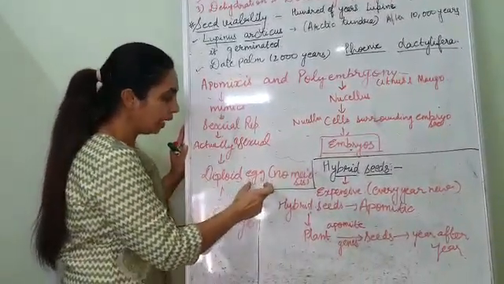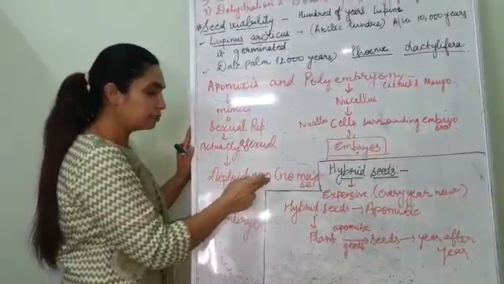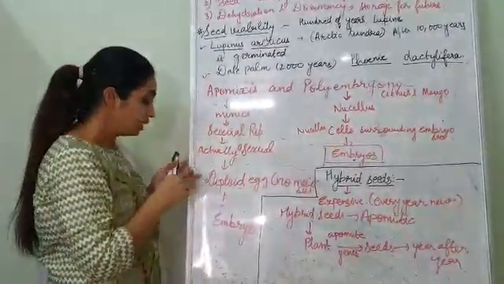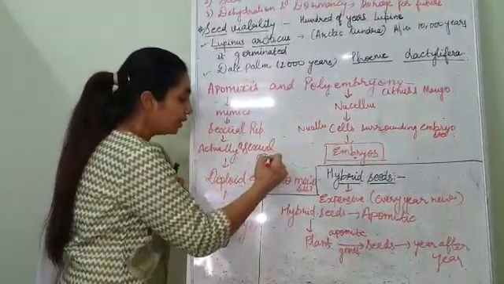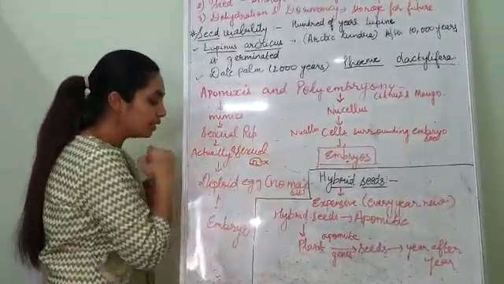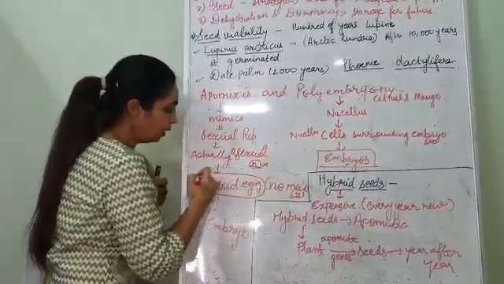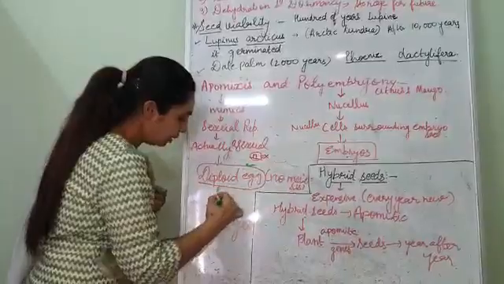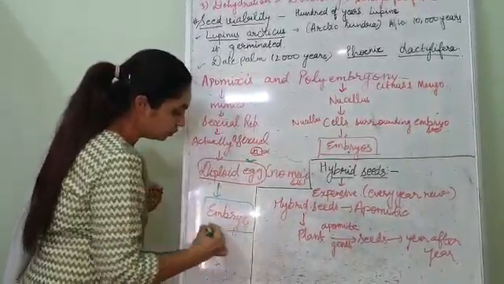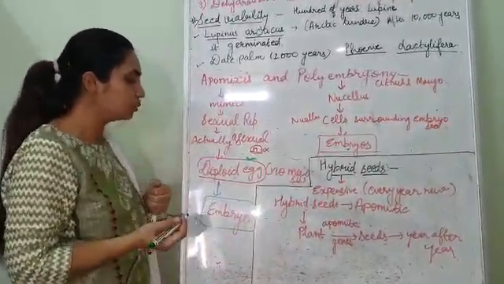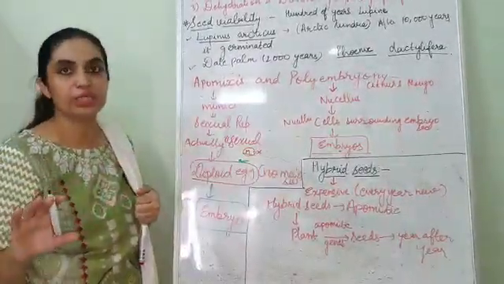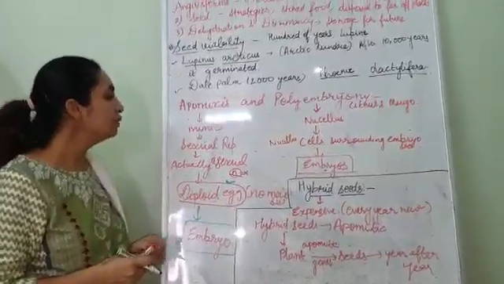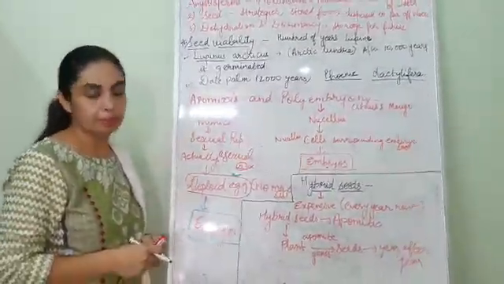The diploid egg. That means no meiosis takes place. Whenever the egg is formed, the egg is always haploid, N, in nature. But here meiosis has not taken place, so the egg remains diploid, and this diploid egg directly converts into an embryo. So actually it is not sexual reproduction because no fusion, no fertilization is taking place. It is just forming an embryo. That's why we call it the mimicry of sexual reproduction.